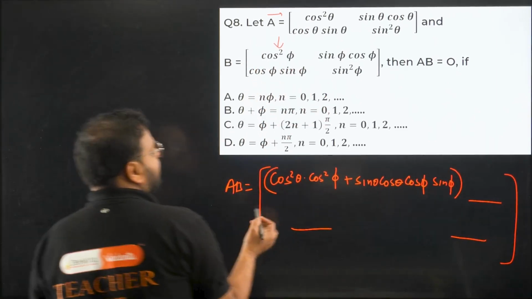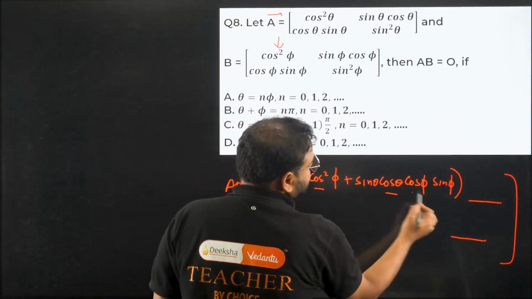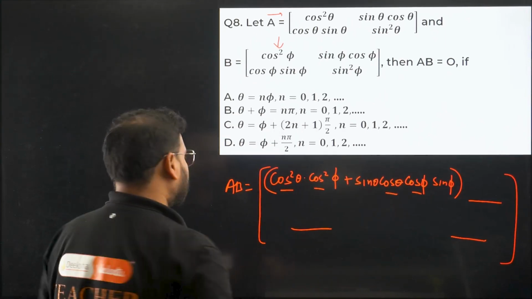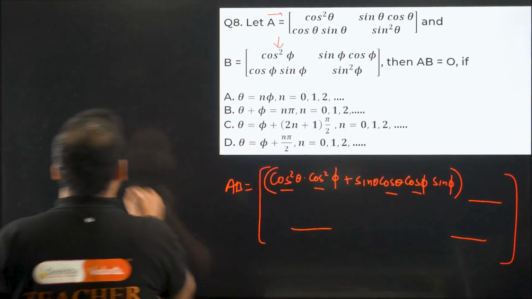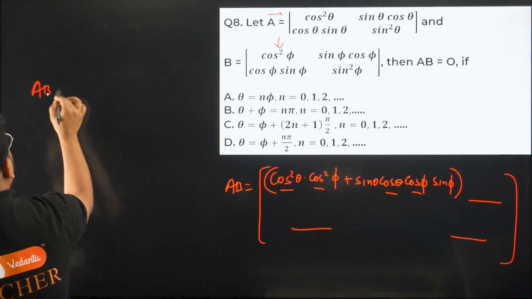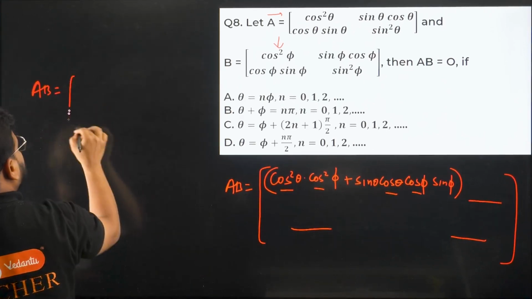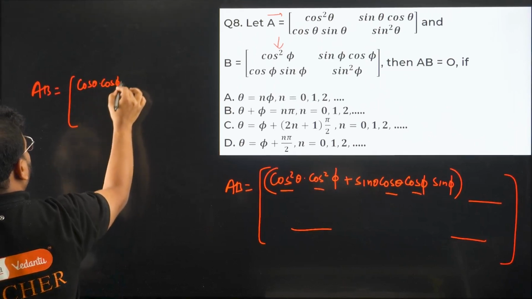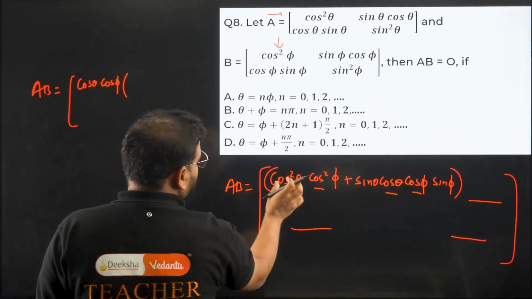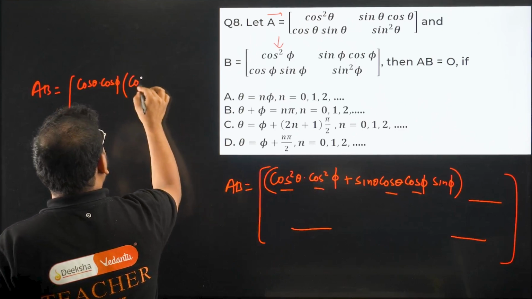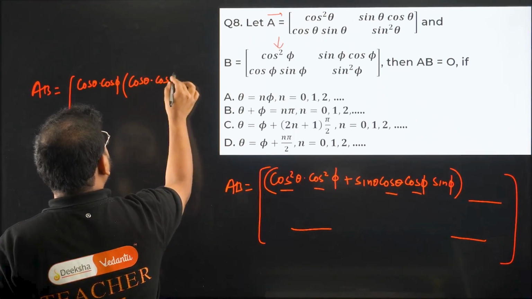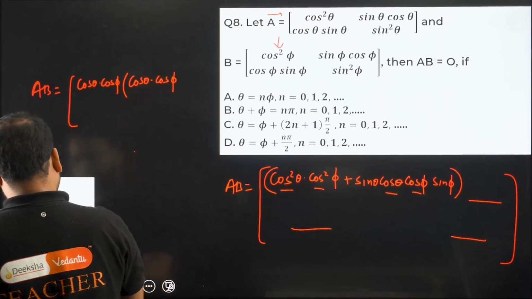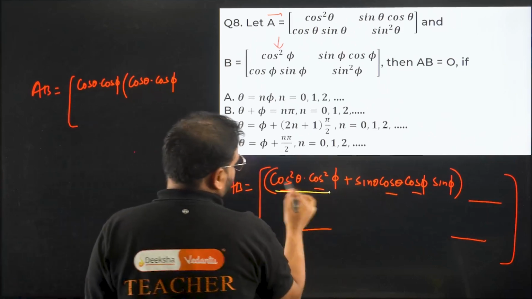Now check this out. We have cos theta cos phi common. Let's take it out. So we get AB equals to, have a look. In the first term, cos theta and cos phi is common, and the same thing is left over here, cos theta and cos phi, because there's a square, right?